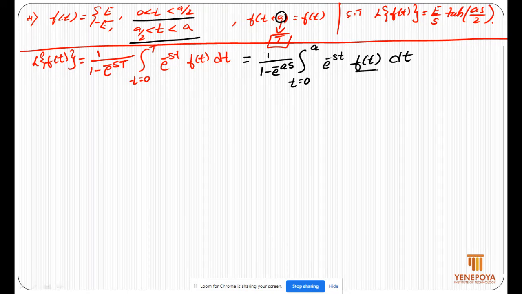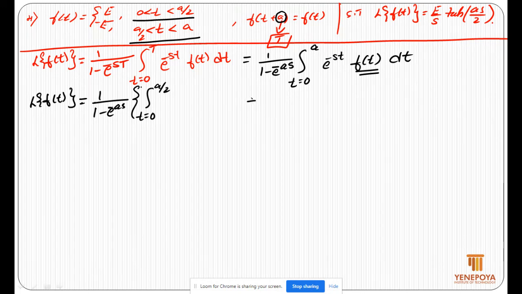Let's split this f of t, that is Laplace transform of f of t. I have 1 by 1 minus e power minus as, integration t is equal to 0 to a by 2 and another integration a by 2 to a.